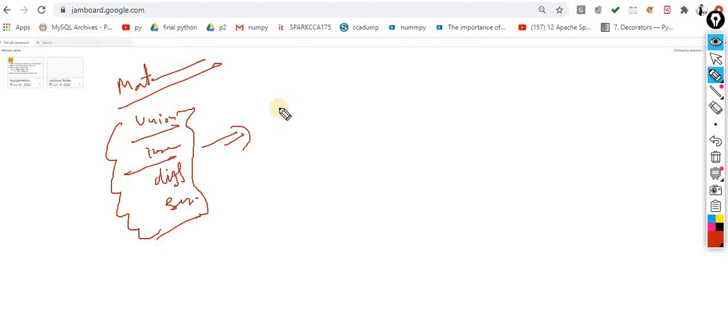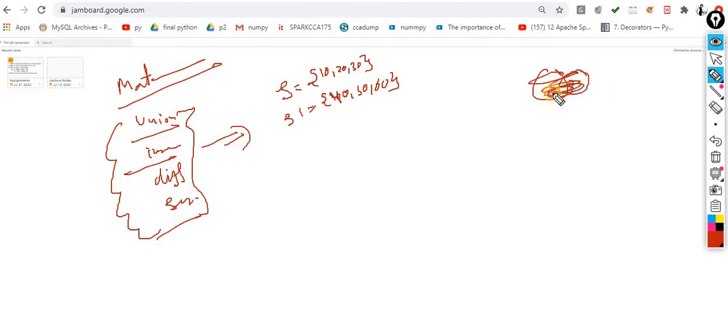Now these are the two sets, s and s1. Inside s are 10, 20, 30, and inside s1 let's suppose 40, 50 and 60. Now I want to perform the union operation. Union means combining all, that means all data from set 1 and set 2. So how can I perform it? Very simple: s.union(s1).